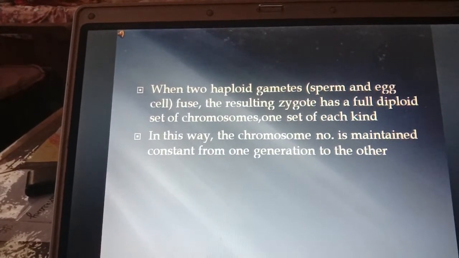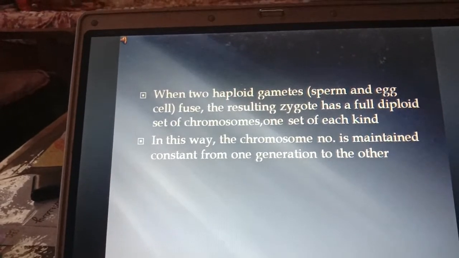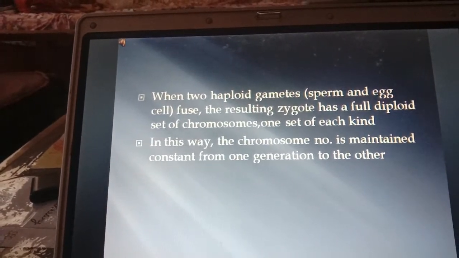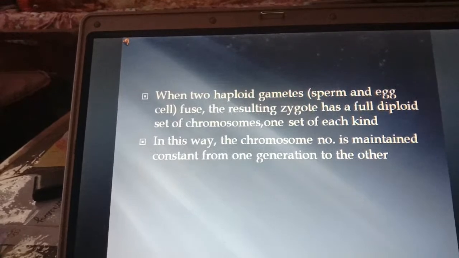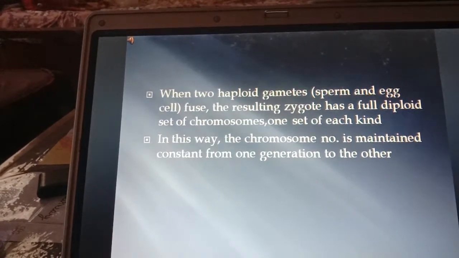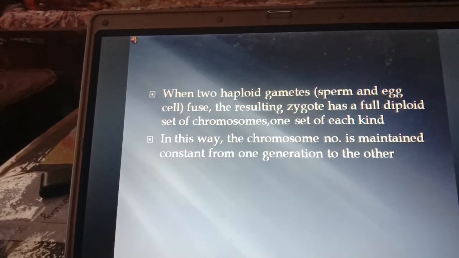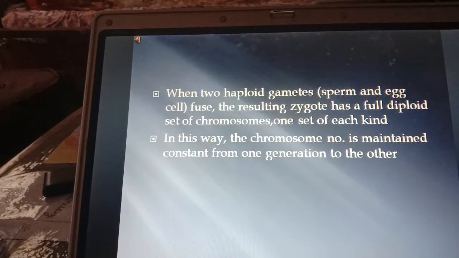When two haploid gametes, that is sperm and egg cell, fuse, the resulting zygote has a full diploid set of chromosomes, one set of each kind. In this way, the chromosome number is maintained constant from one generation to the other.